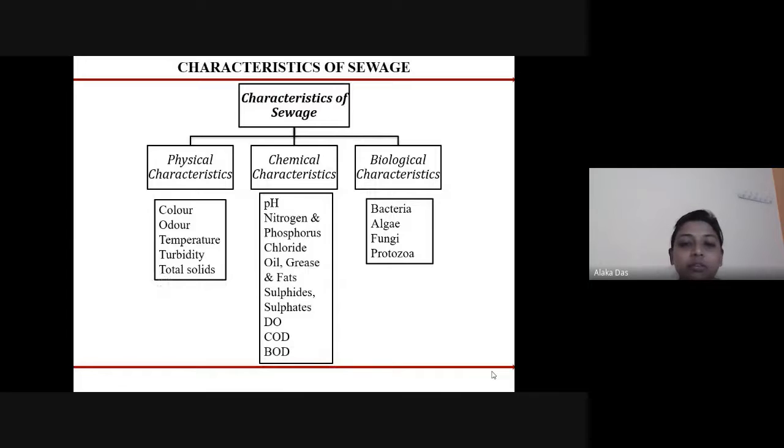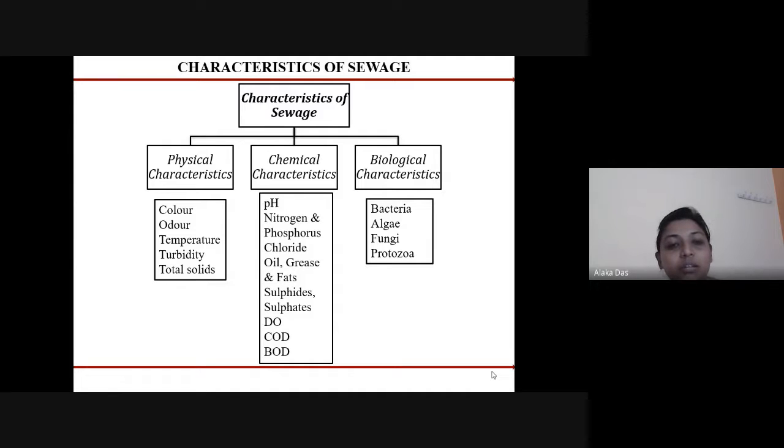So after quantification, when we send that sewage for treatment, before treating that water in the treatment plant, we first need to know the different characteristics of that sewage. For that characterization, we need to study the different characteristics of the sewage. The characteristics of sewage are categorized into three factors, that is physical characteristics, chemical characteristics, and biological characteristics.